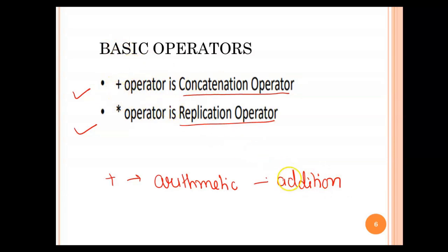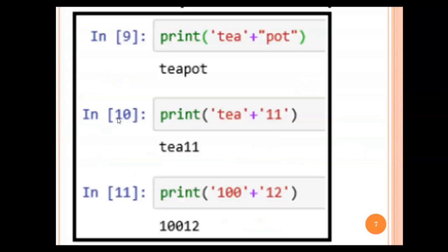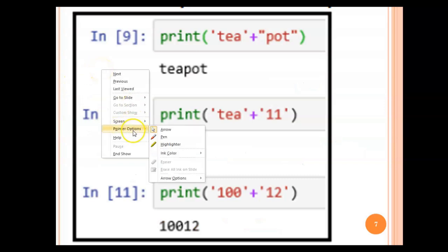So the plus sign, if you are using it with integer values, okay, if you have 10 plus 10, these two are integers, so it will work as an addition operator and will give you 20. But if the values on which you are operating this plus operator are strings, in that case it will work as a concatenation operator. The same is for multiplication. Multiplication is also an arithmetic operator, and under that it is the multiplication operator for integer values. But when you go for string values, it will work as a replication operator. So I'll give you some more examples just to make it clear.